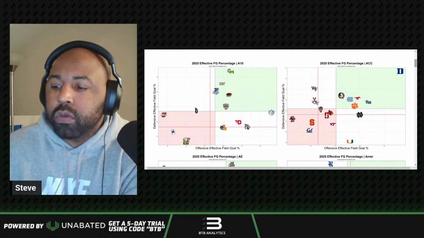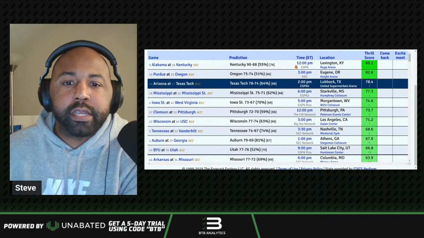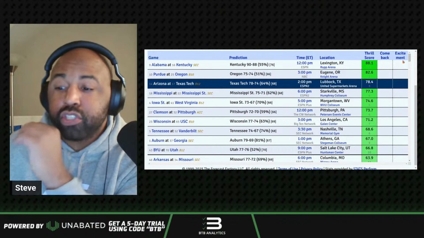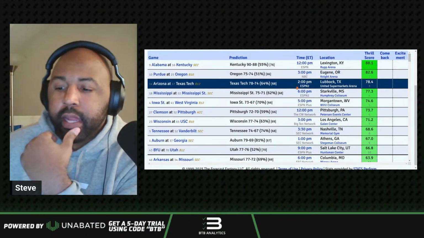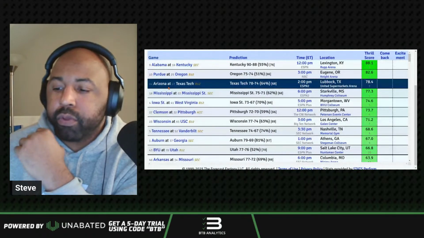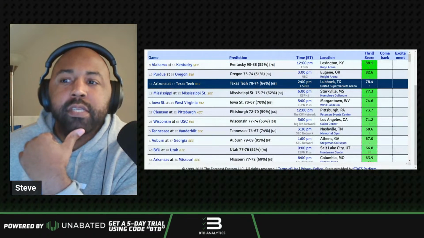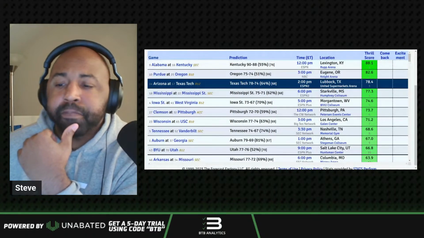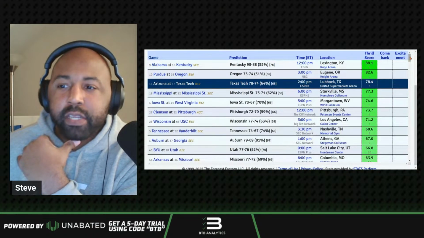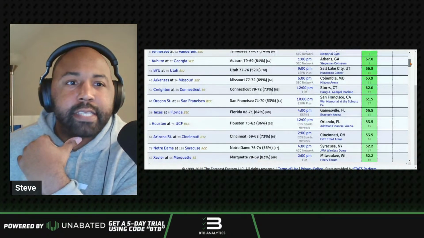All right, so looking at any other matchups though, I'm not really seeing much on the board that I'm super stoked about. I am an Arizona fan. That's why this one's highlighted. U of A is my team, Wildcat through and through. Texas Tech game, I'm probably not going to bet this one. I'm rooting for Arizona. I think they're a sneaky good team. They had a really tough start, and Texas Tech's no slouch, but I might be rooting for Arizona today. I may sprinkle a little bit on, but I'm not sure if there are any other matchups that really strike your eye.